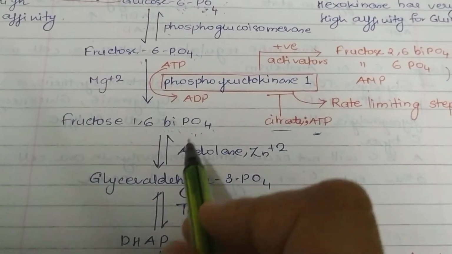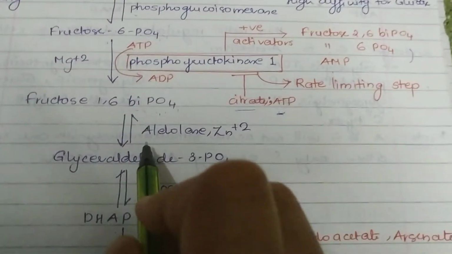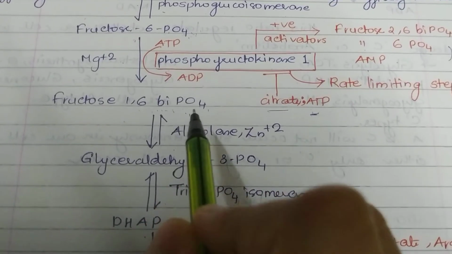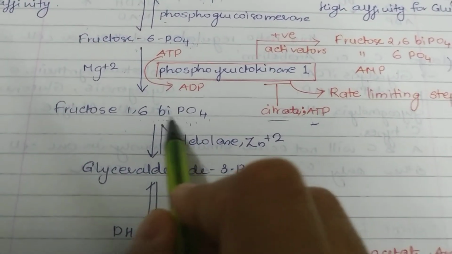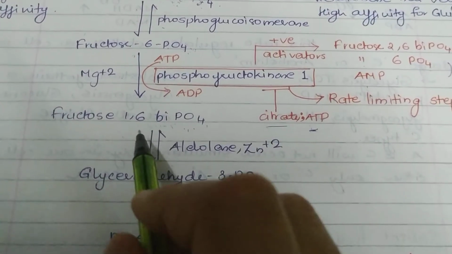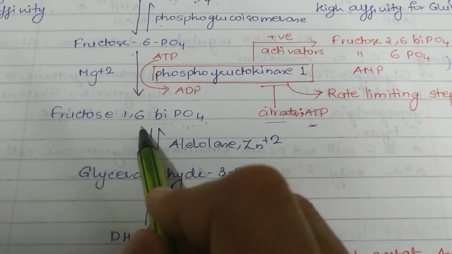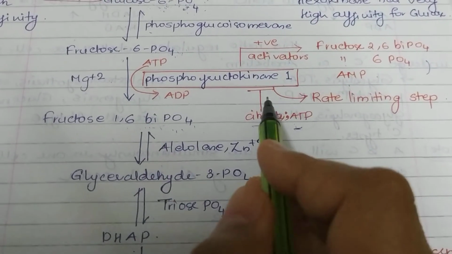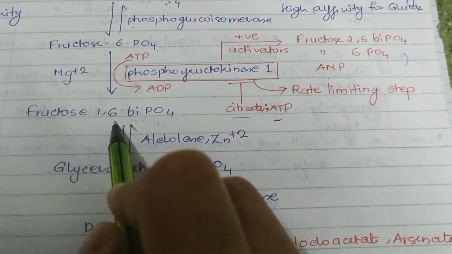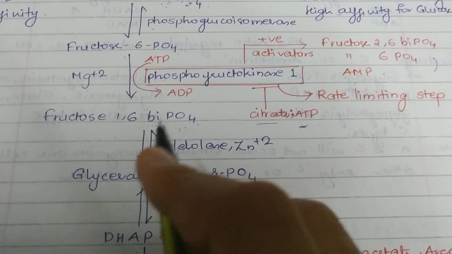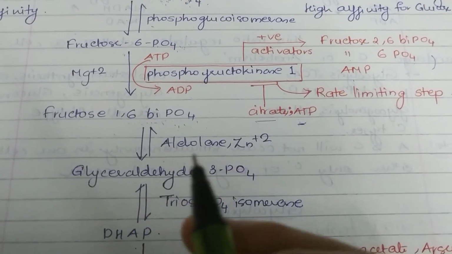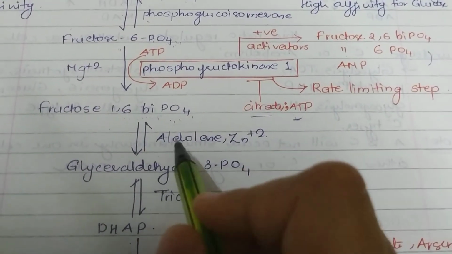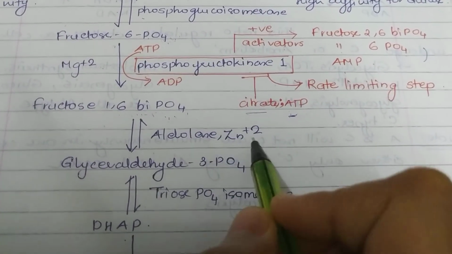Coming to the next reaction. But before that, let me make one thing clear to you. What is the difference between biphosphate and diphosphate? Fructose 1,6 biphosphate means there are phosphate groups at two different positions, at the first position as well as at the sixth position. And when we say fructose diphosphate, that means both these phosphate groups are present at only one position.